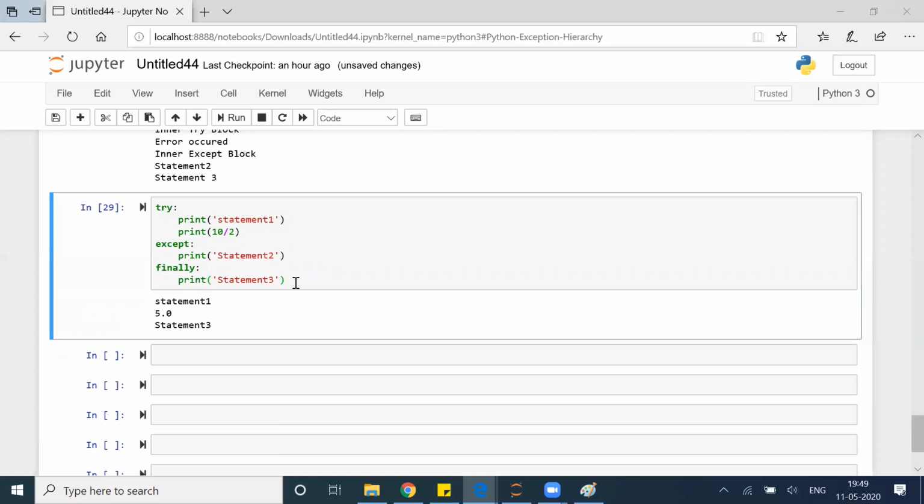So the finally block is always going to run, and this is useful, for example, let's say I ran some code. I created a code, and in that code, whether there is an error or there is no error, I want to send an email to Milind. He is my manager.